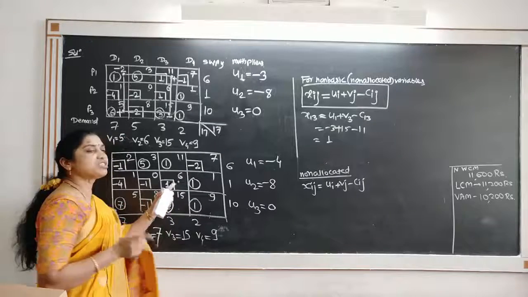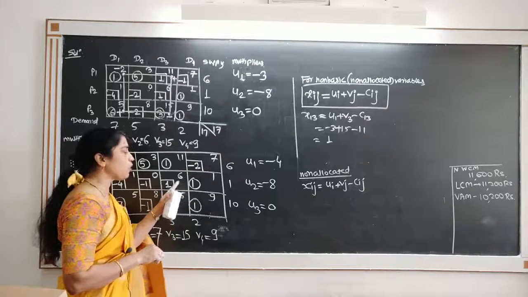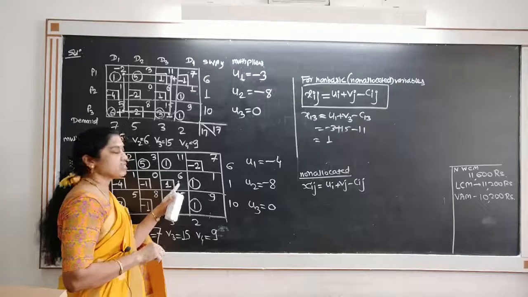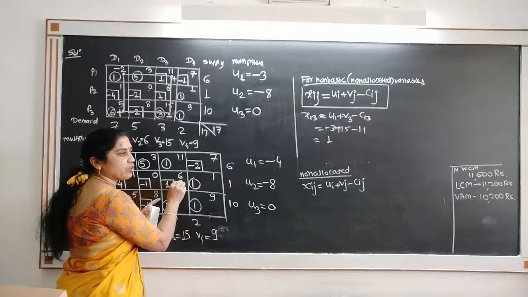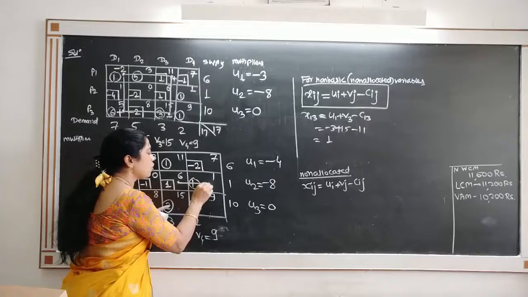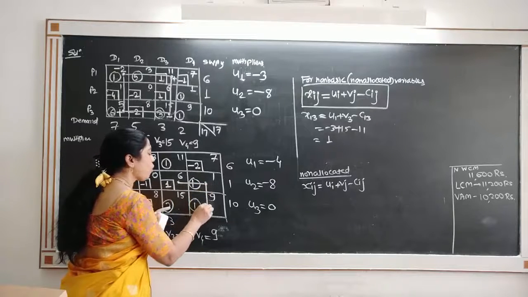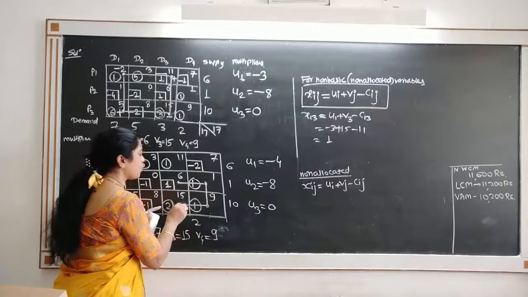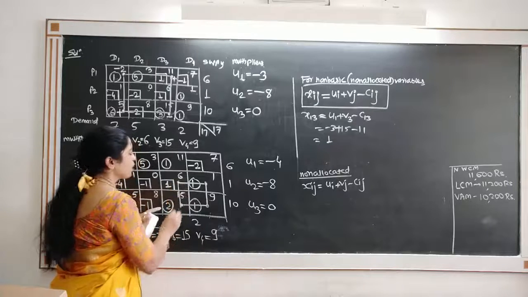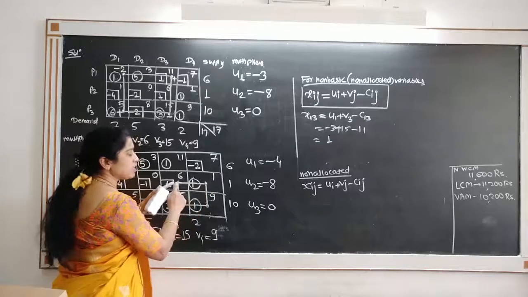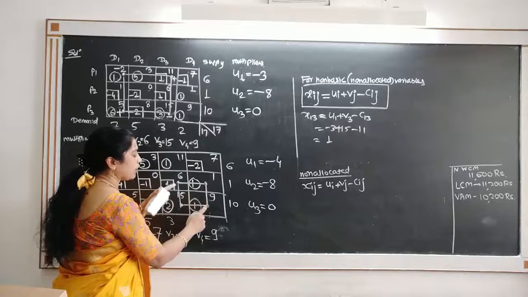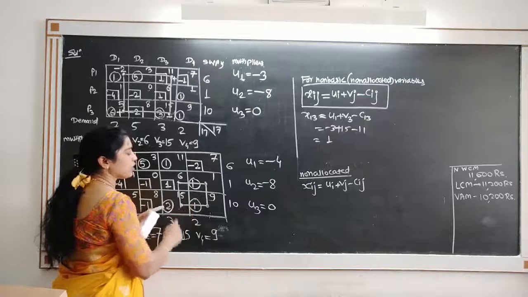To find the leaving variable, what do you have to do? You have to find a closed loop starting at this point, with horizontal and vertical connected lines, which ends in an allocated cell. So see, the corners end in allocated cells. Now, if you observe this loop, except for the entering variable, all other corner points are in allocated cells.